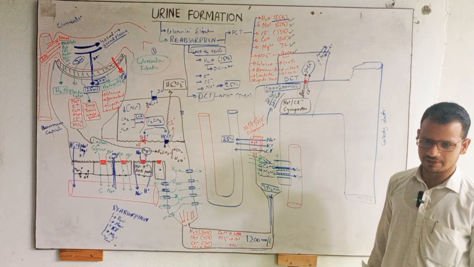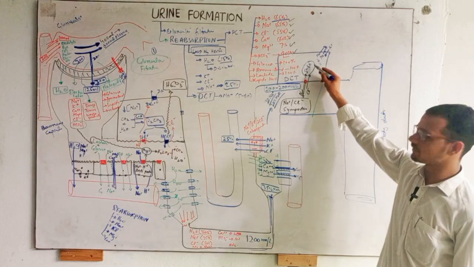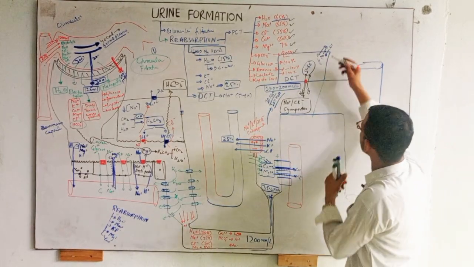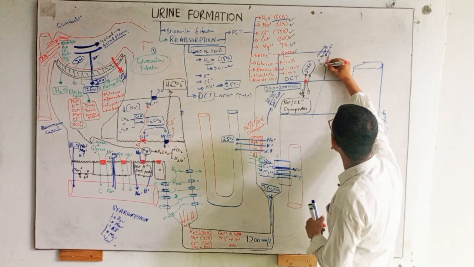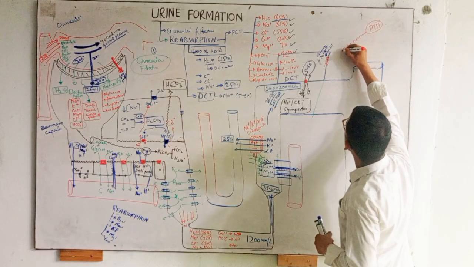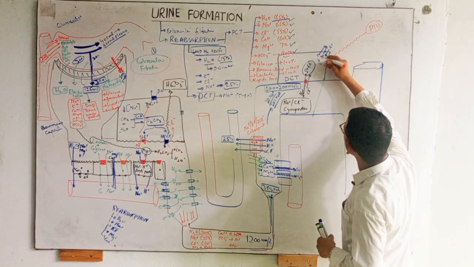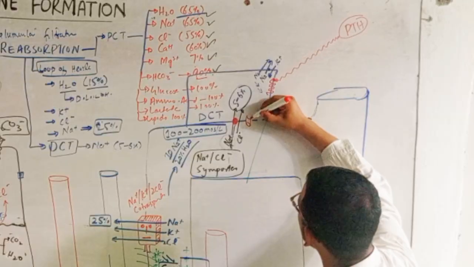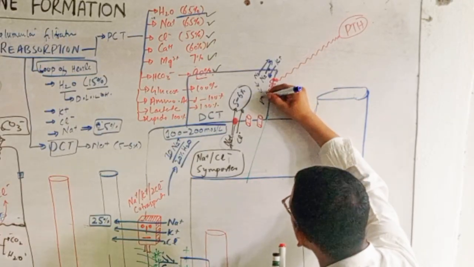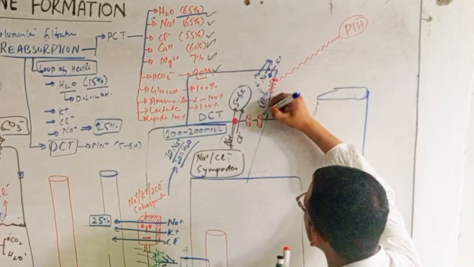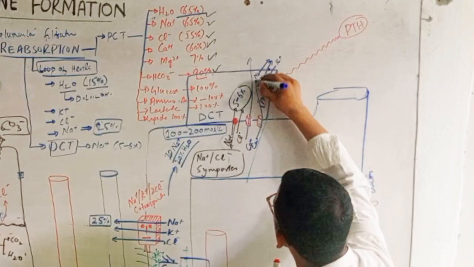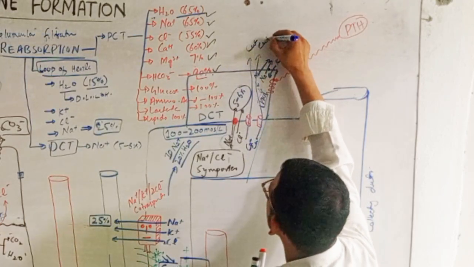From 4 to 5%, because 5 to 6% is reabsorbing. From here we have the parathyroid gland, parathyroid receptor, and parathyroid hormone is coming from the parathyroid gland. It attacks on this and will phosphorylate the calcium channels by activating protein kinase A enzyme. Now the calcium is leaving the lumen into the blood.